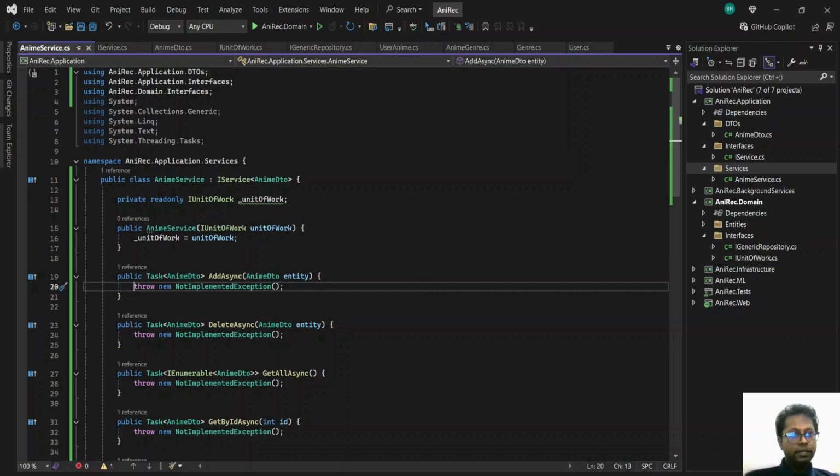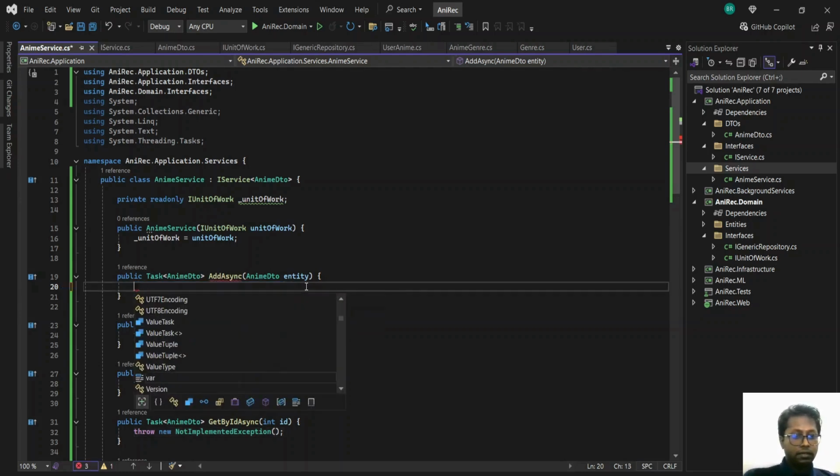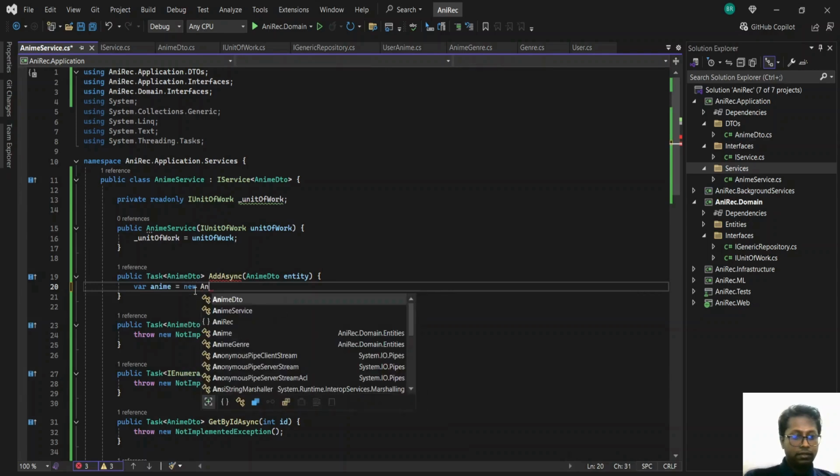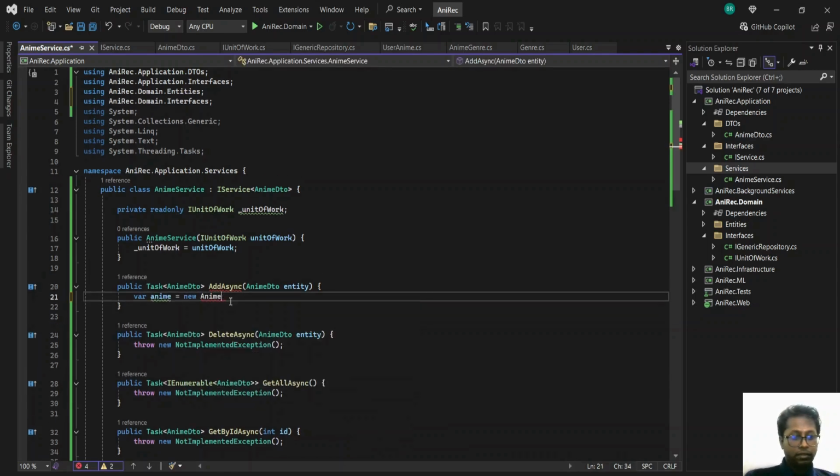Now we'll create the add functionality for our any thing. So what we'll be doing here is we'll create any, it could be any of the DTO, name any, because we have to reference the entity.